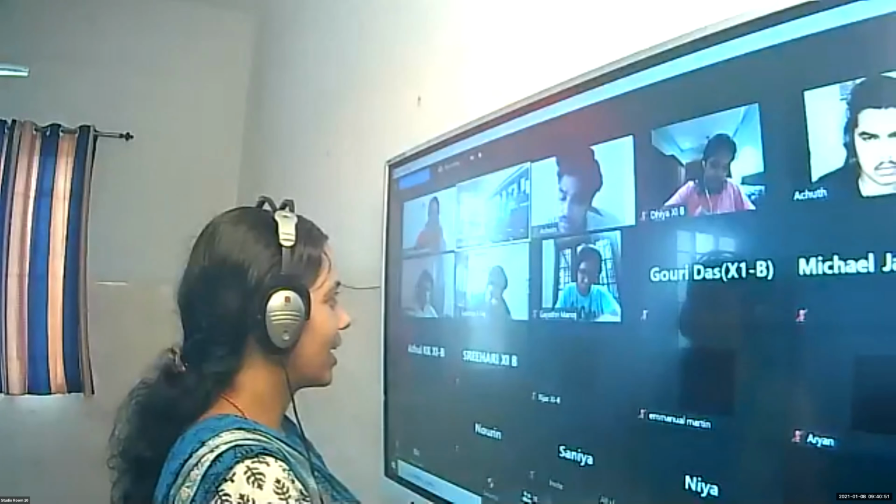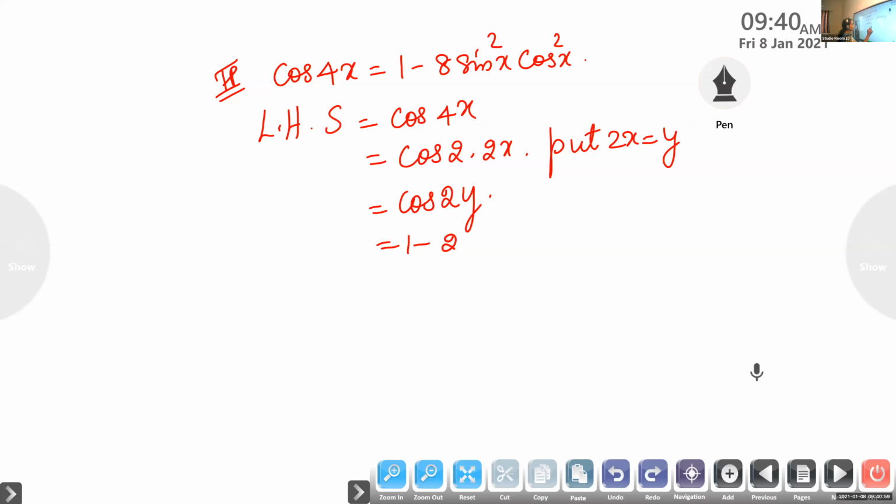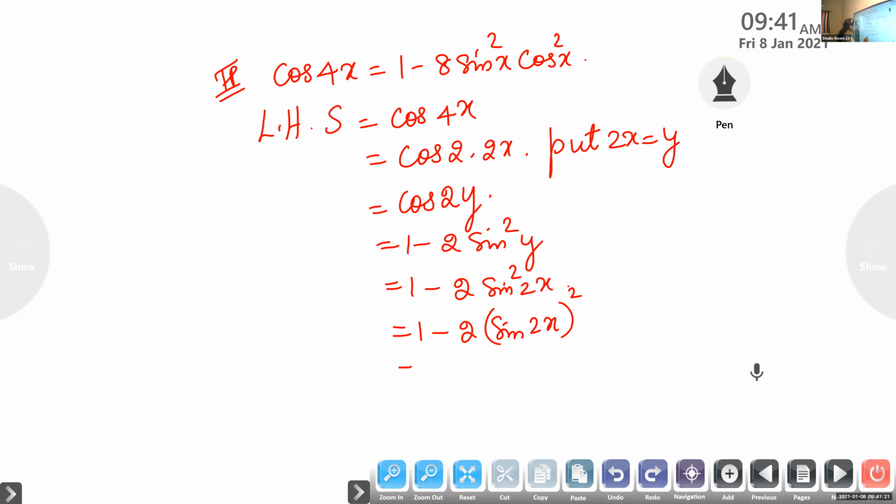What is cos 2a in terms of sin, Gayatri? 1 minus 2 sin square. So it is 1 minus 2 sin square y. What is y? 2x. Which is same as 1 minus 2 sin 2x the whole square, which is 1 minus 2.